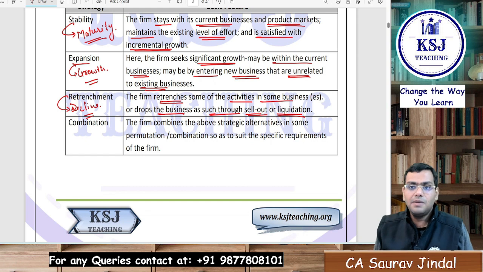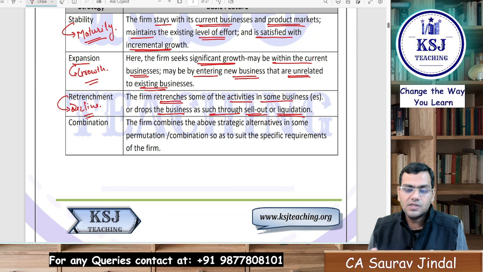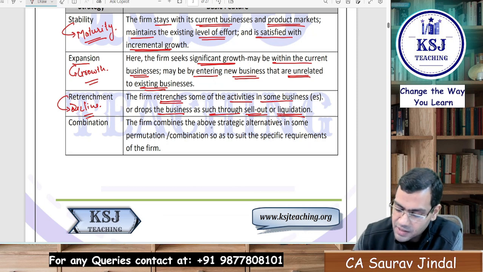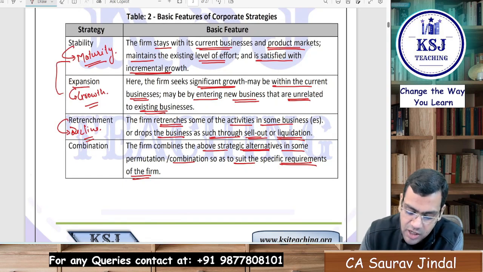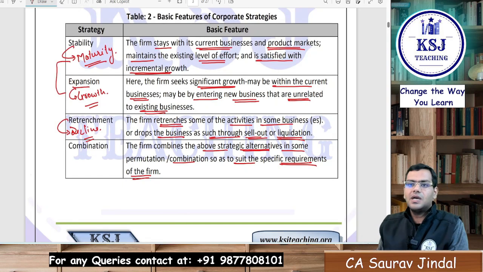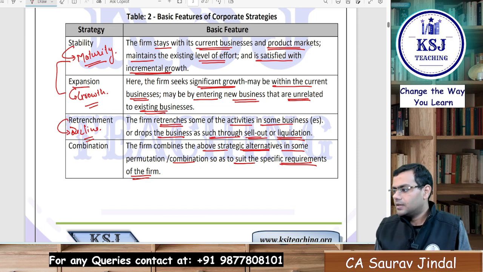So retrenchment means pulling back from the industry. Combination is when the firm tries to combine a few things, any of the strategies. The firm combines the above strategic alternatives in some permutation and combination so as to suit the specific requirements of the firm. So the firm may be in between the maturity and the growth stage. At that particular point of time, the firm might go for some expansion, not a huge expansion, at the same time maintaining the existing share in the market.